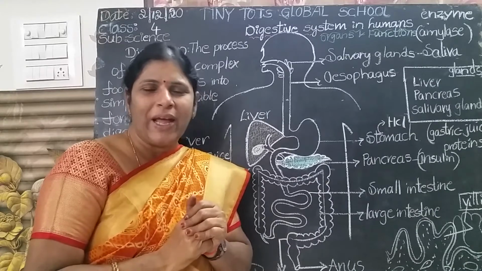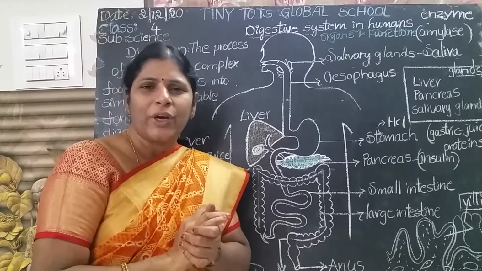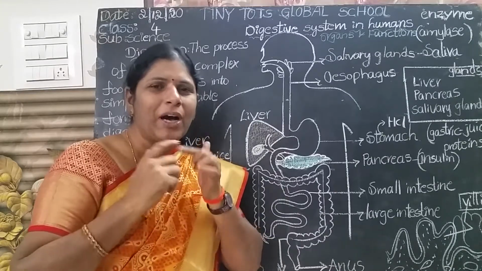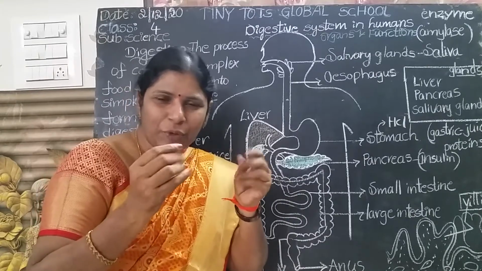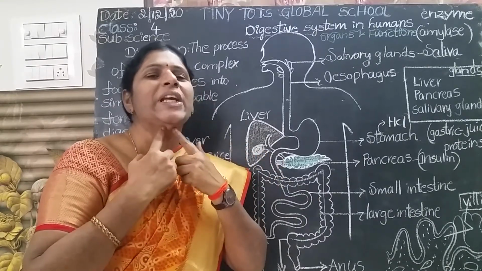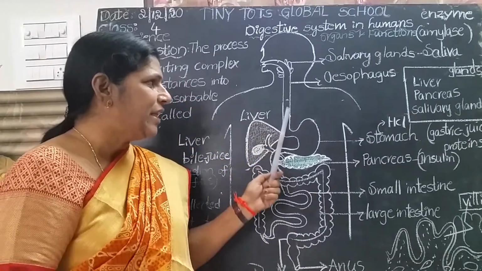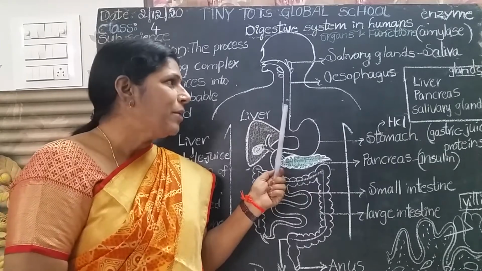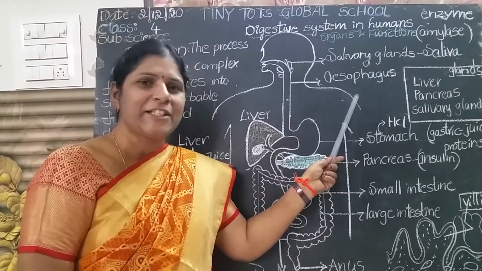Is it clear? When we take the food and put it into the mouth and chew well with the help of teeth, that chewed food becomes soft with the help of saliva. That soft form slowly reaches the food pipe. Food pipe is also called esophagus. No digestion takes place here.